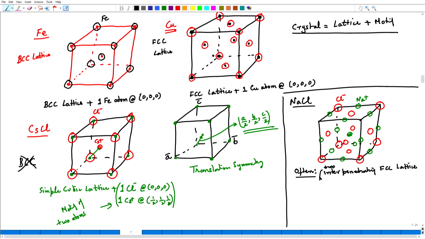This is a somewhat problematic description, and I would like to avoid this way of describing the structure of sodium chloride.